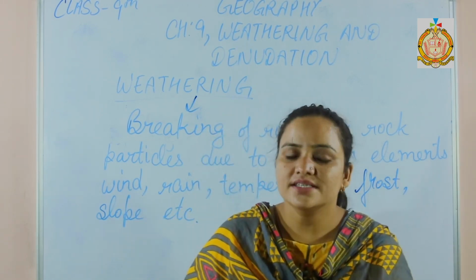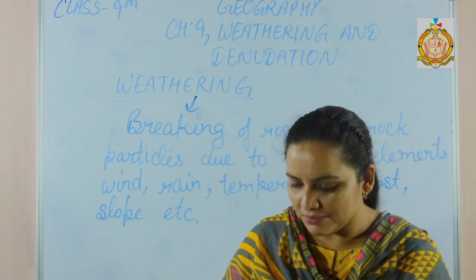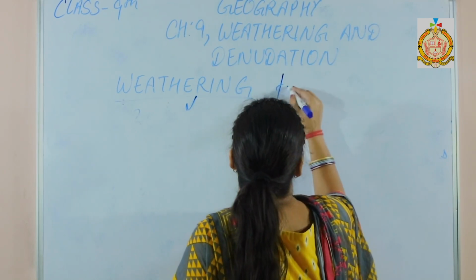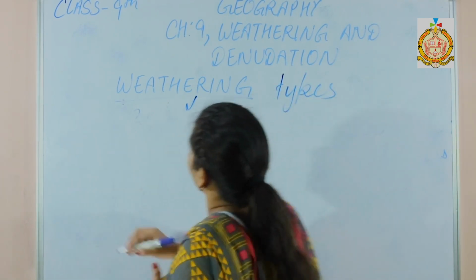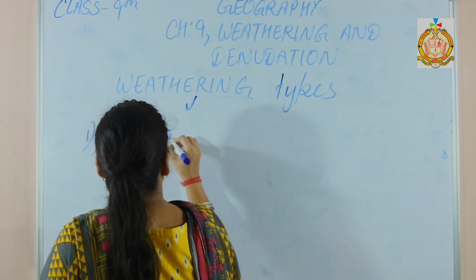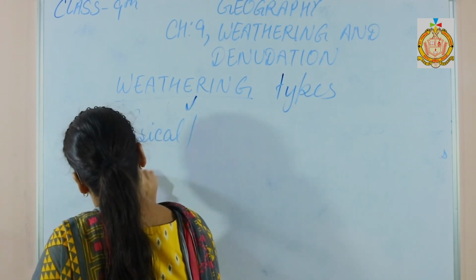Now the next one is the types of weathering. There are three main types of weathering. First one is physical or mechanical weathering.